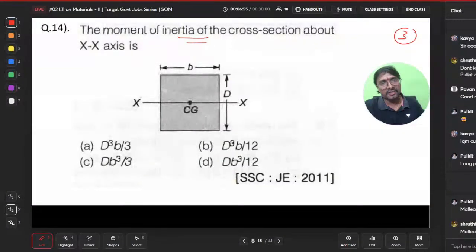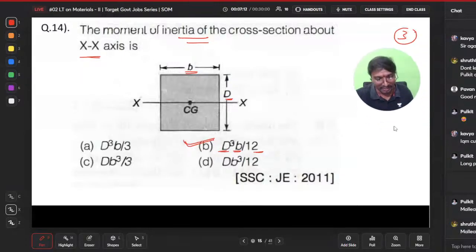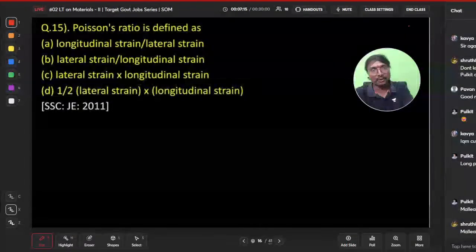The moment of inertia of this cross section about the x-axis is, if you observe, B into capital D cube by 12. Which option is correct? Option B only comes to be correct, you can say.